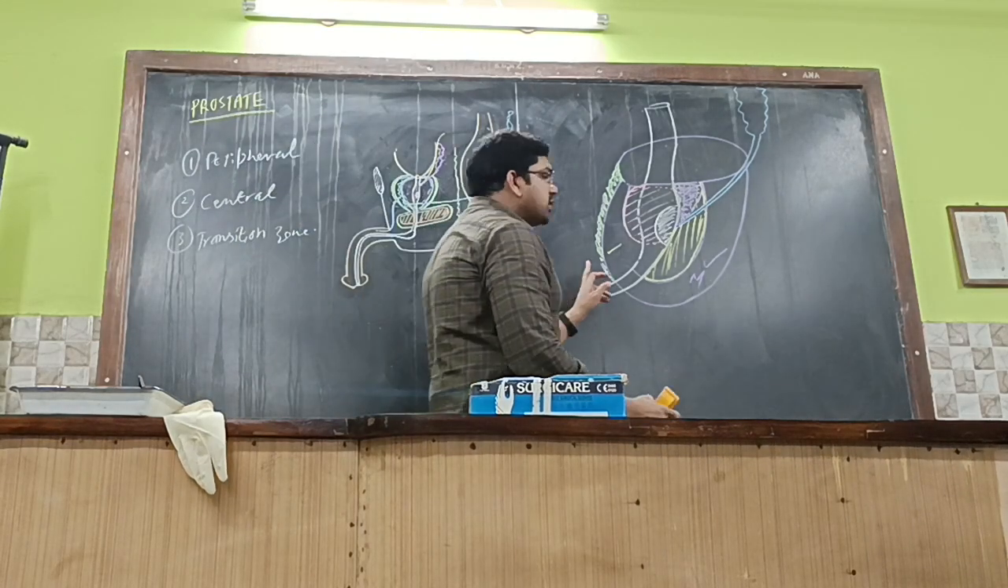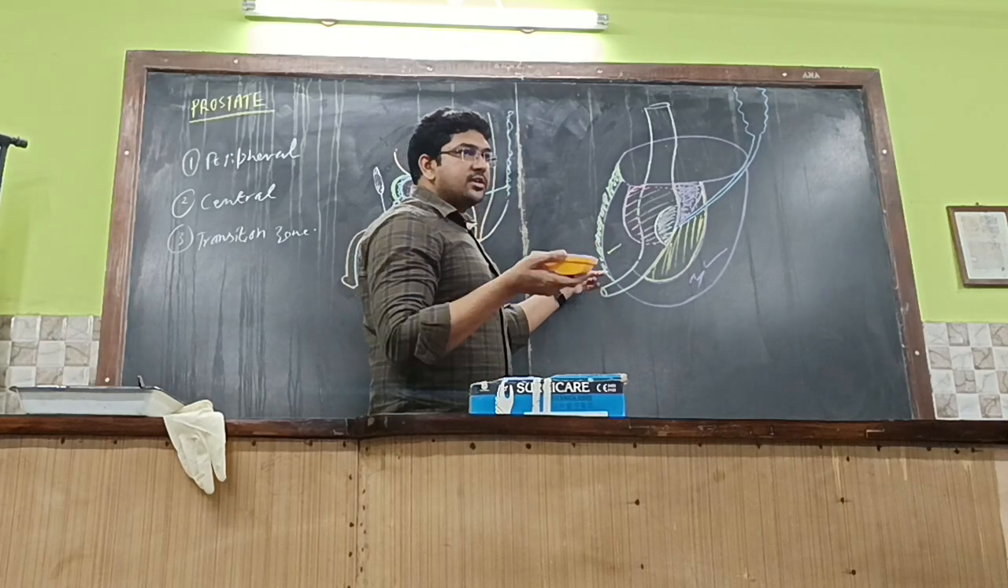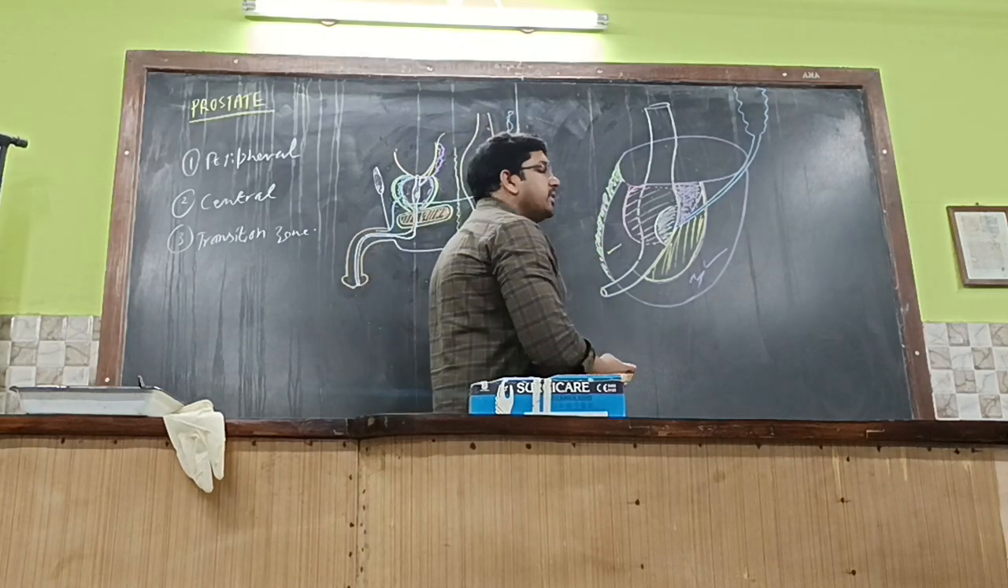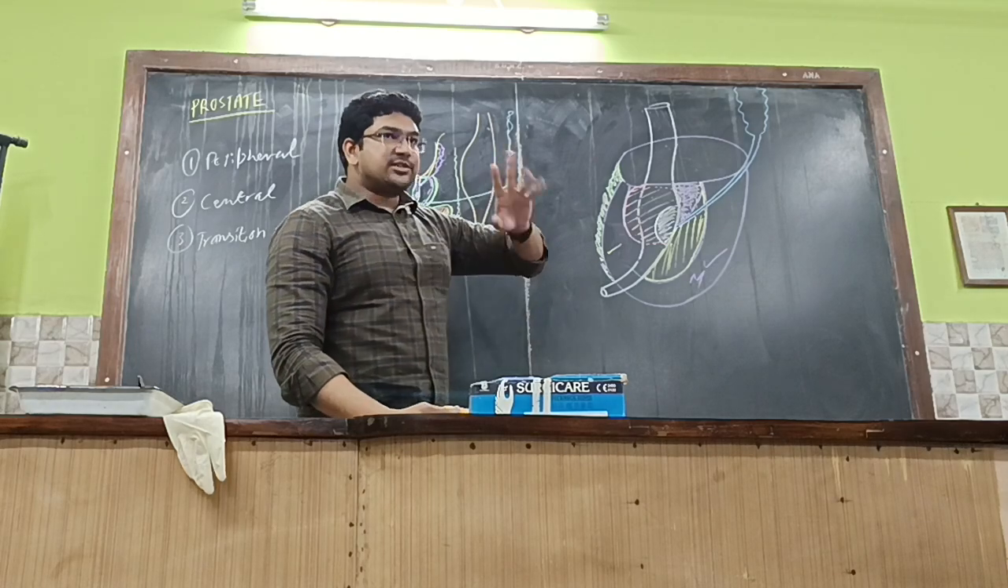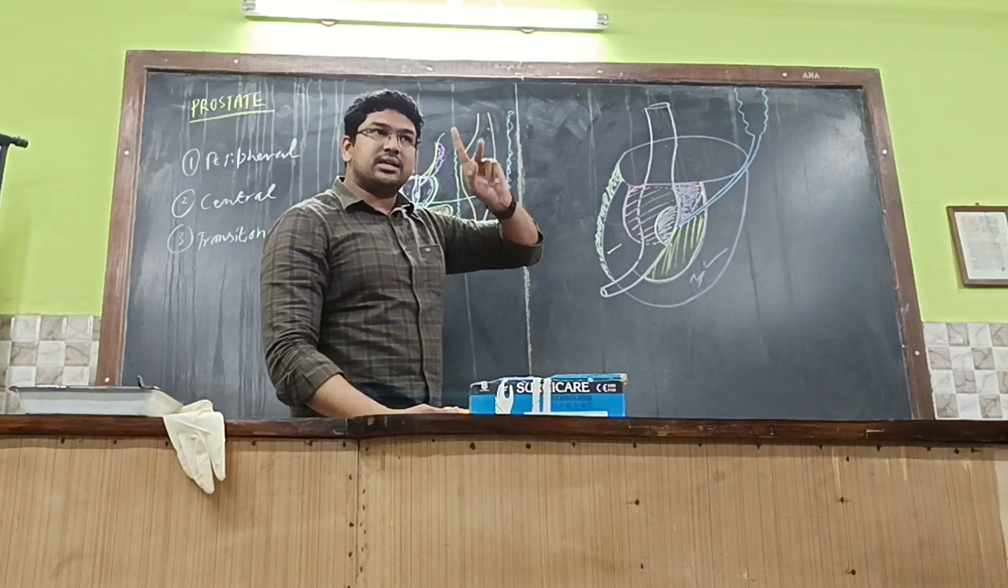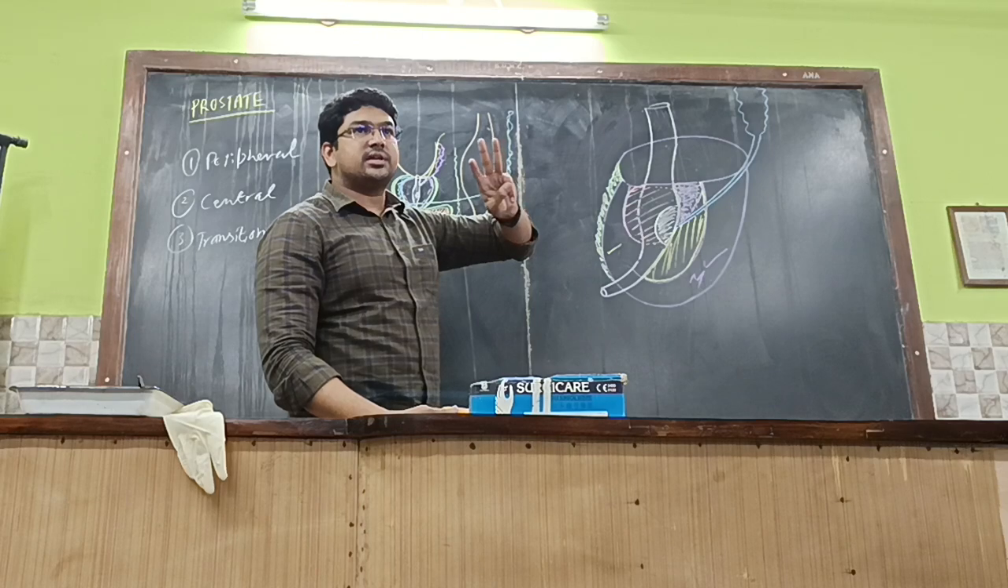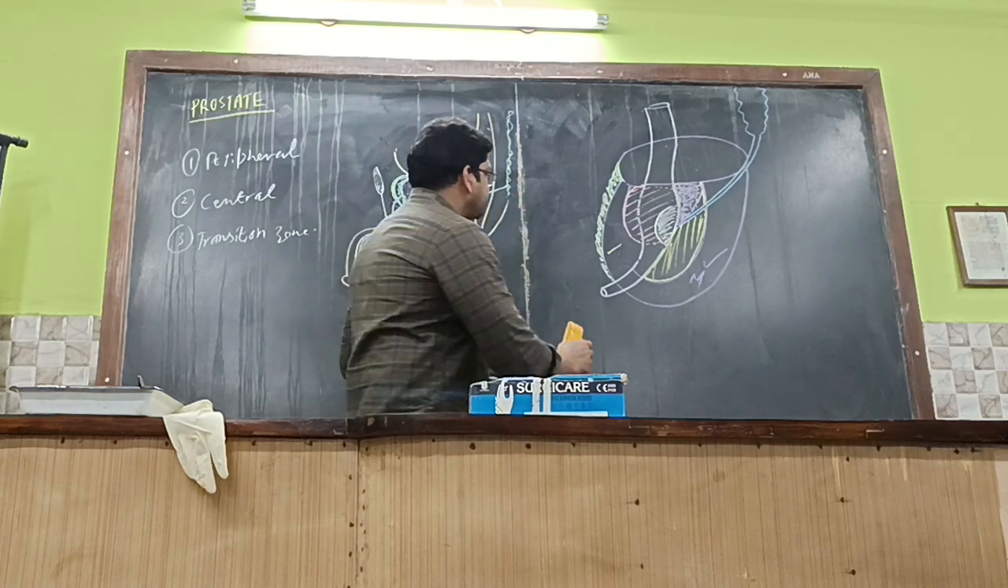So these are about the zones and surgical lobes of the prostate gland. These two things are important: surgical lobes of the prostate, anatomical lobes of the prostate, and zones of the prostate are important. Okay, you are supposed to know.